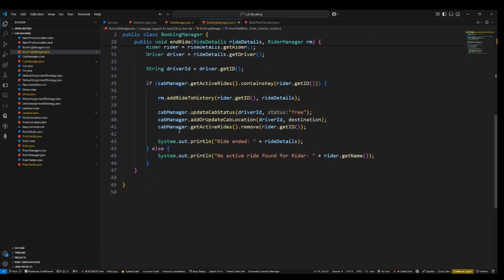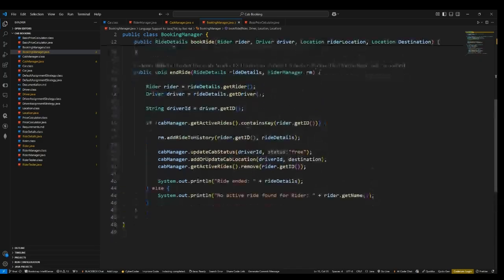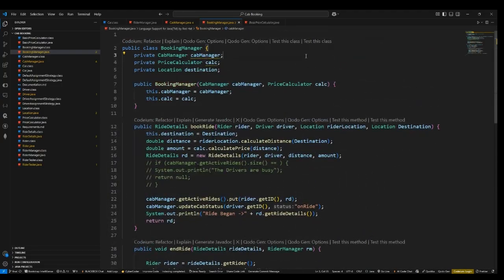If we are trying to end a ride for a rider who is not at all in the active rides, that means one who is not registered and in a ride, if you want to cancel or end that ride for that person, it is not possible since he is not in rides, right? For that, this condition is to check that thing. If there is a rider in a ride, only then we are able to end the ride for him. If he is not, we cannot. We'll just put it out as no active rides found for him. So this is how the core functioning happens. I hope I covered everything.